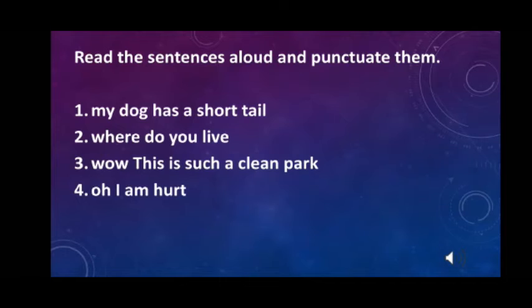In the last sentence, the Taj Mahal is in Agra. You will start the sentence with the capital letter and you will put the full stop at the end of the sentence. But here we have written Taj Mahal and Agra. Taj Mahal is the name of the famous monument. So you need to write in the capital letter, and Agra is also a name of a place. So when you write Agra, you will make A capital.